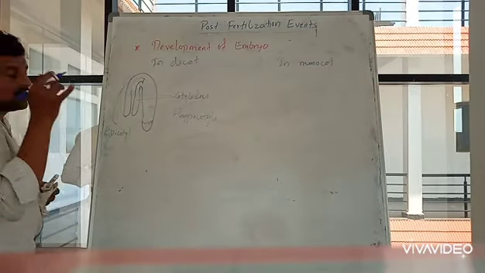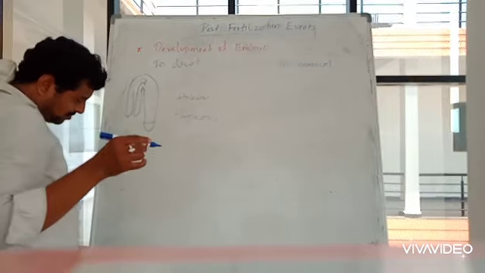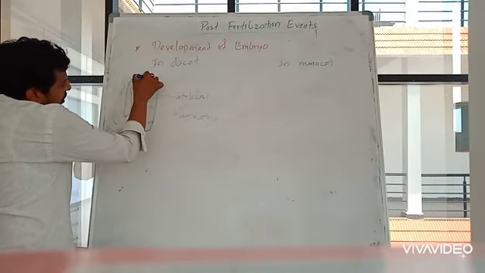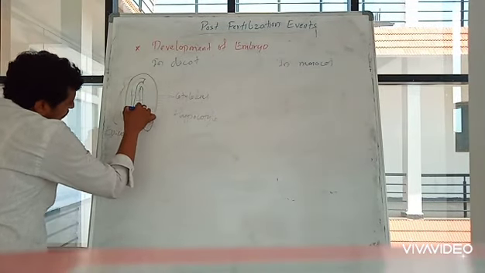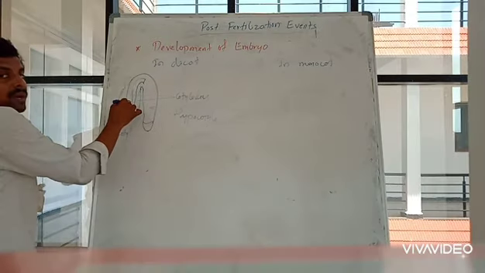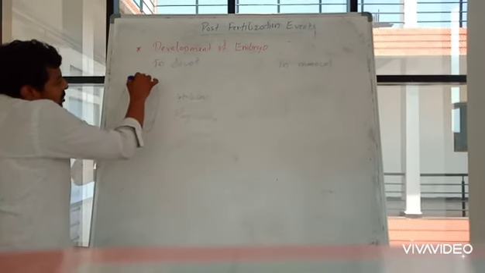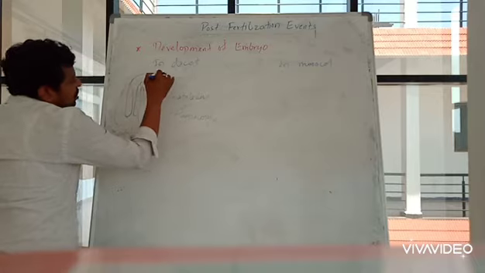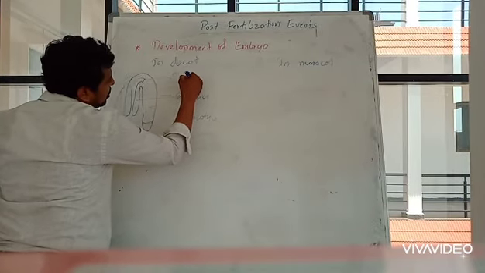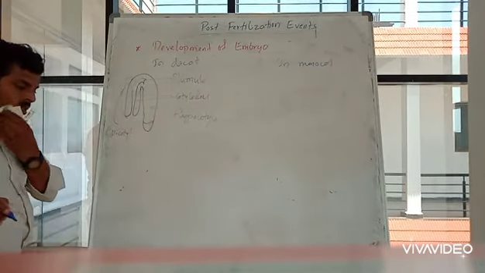Okay, so where both cotyledons start, this one will become one cotyledon, then this one will become another cotyledon. So these two are attached at the region of plumule. So the region is called plumule.